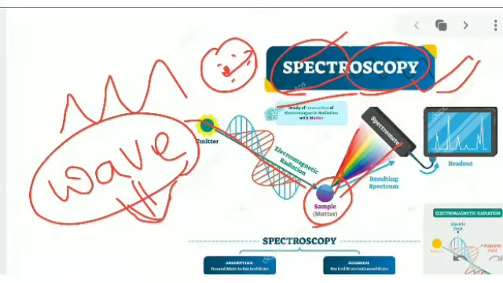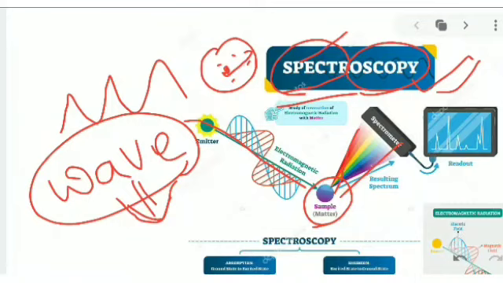Once again, spectro means it is showing some signal, and scopy means to detect; it is one of the techniques to easily find out about the given samples. It tells us conjugation, how many pi bonds and how many sigma bonds are in the molecules, and whether there is displacement of electrons, or changes in mass and molecular weight or molar mass.